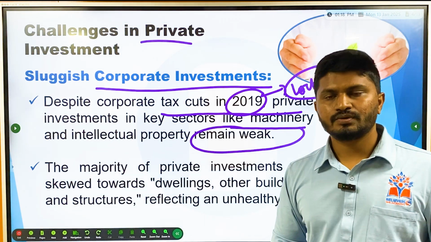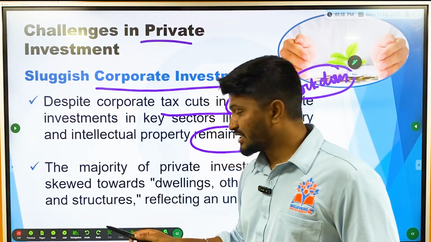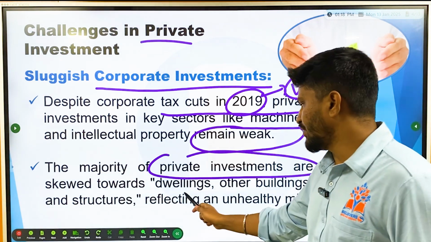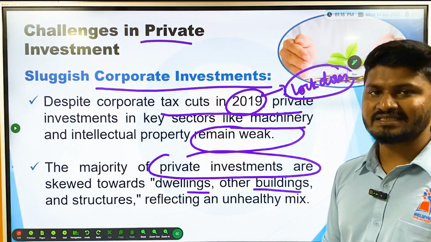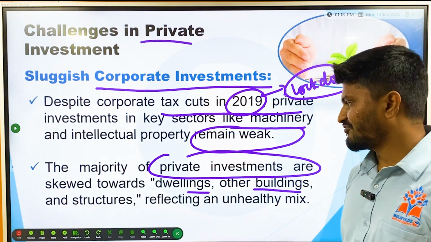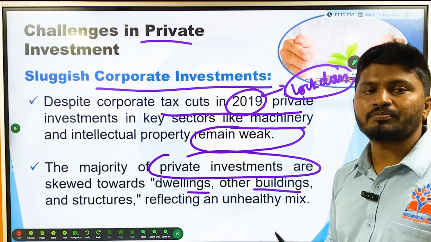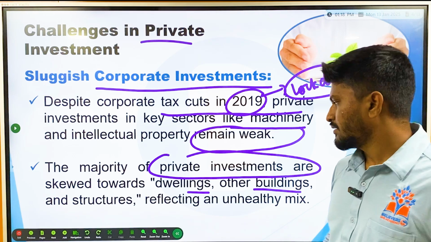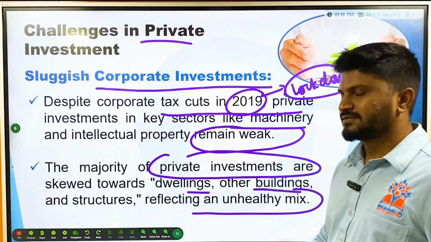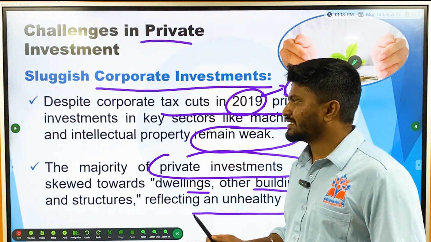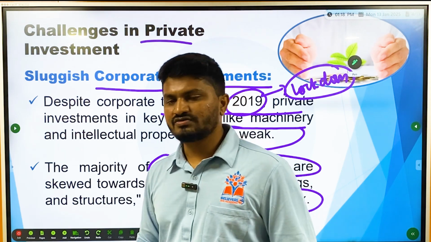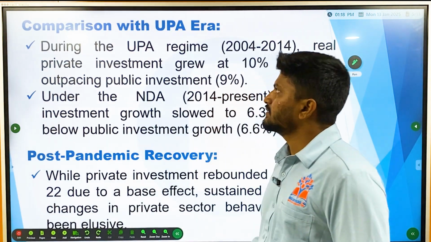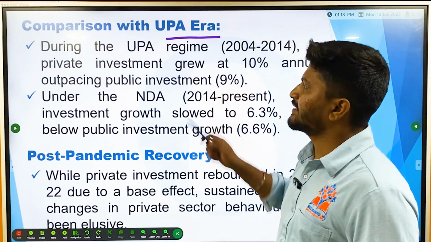IPR. The majority of private investments are skewed towards dwellings and other buildings and structures. They are focusing more on building properties rather than investing in productive assets, reflecting an unhealthy mix. So this is one of the causes for the sluggish growth of GDP.